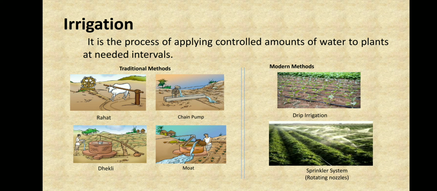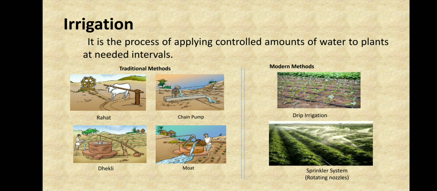So when this rope is being pulled, the water which was over here will fall, and this water will fall in the field where it has to be irrigated. So one method was the Rahat method, and the second is the chain pump.